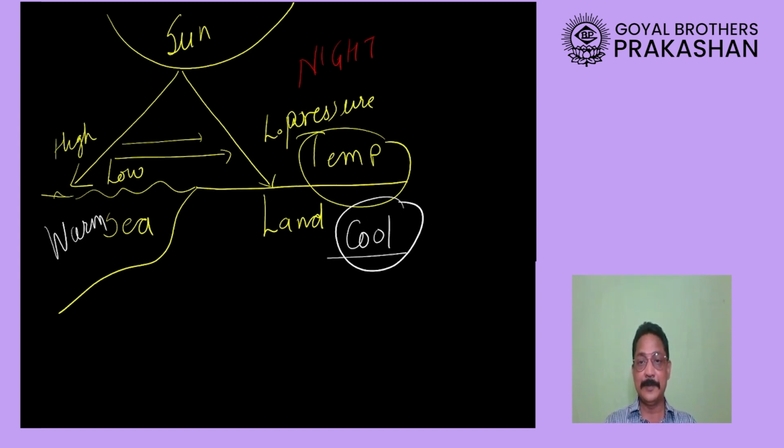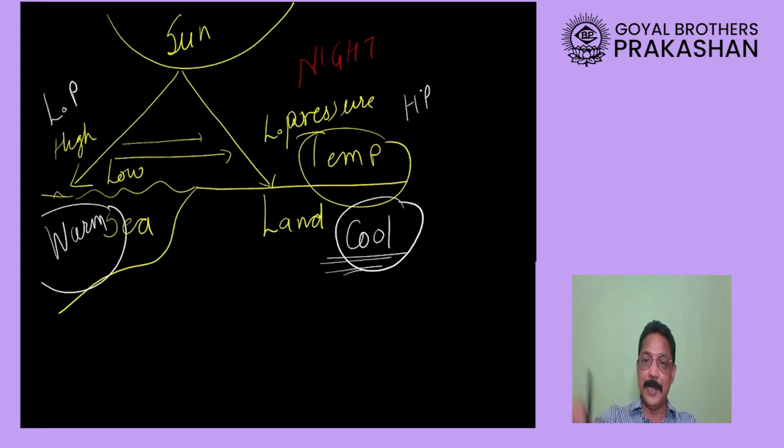So what will happen? Yes, you are right. Because water is warm, temperature will be more here, and therefore on water there is going to be low pressure, and on the land, because it is cool here, the pressure will be high. Now during night time, the wind will blow from where? From the land towards the sea.